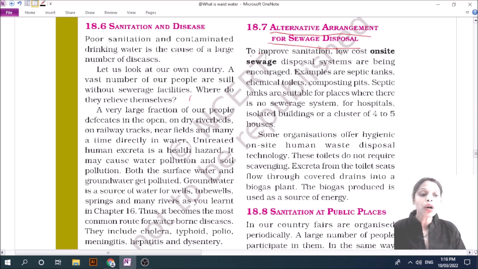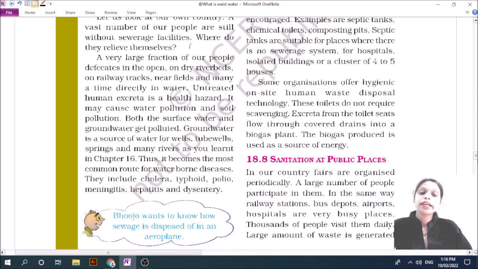Okay. Now sanitization at public places. In our country, fairs are organized periodically. A large number of people participate in them. In the same way, at railway stations, bus stops, airports, and hospitals, many people are there, and they usually make such places dirty.